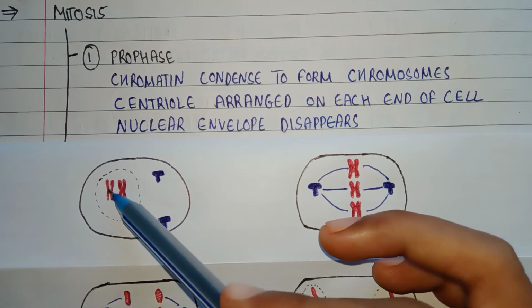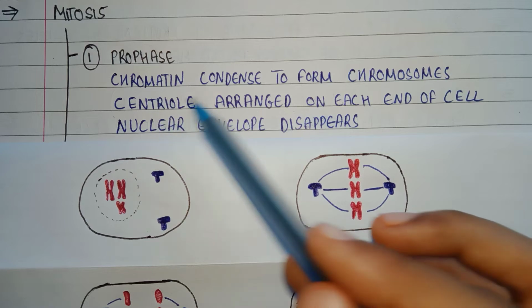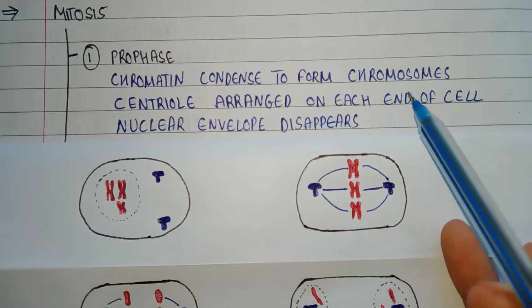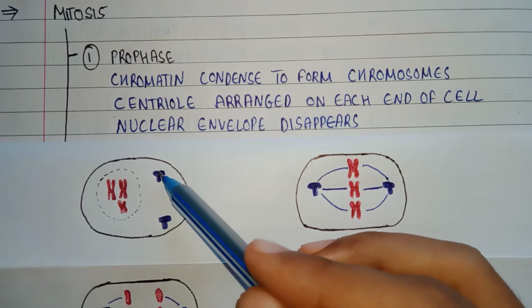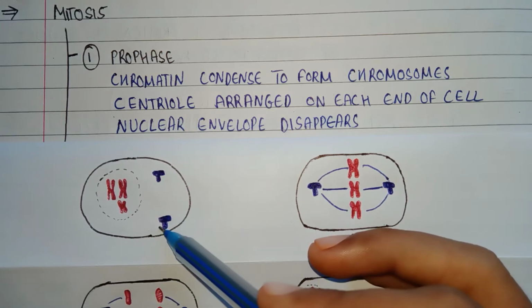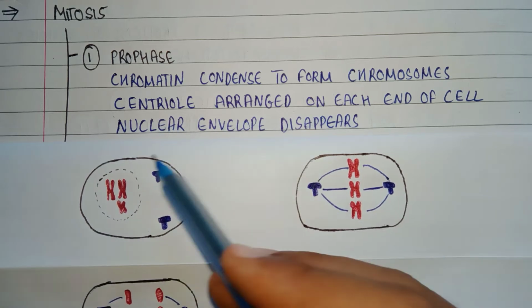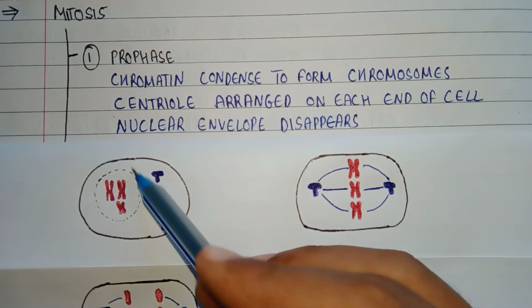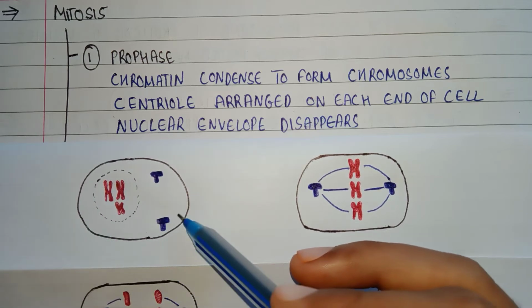Chromosomes are X-shaped structures. Second, the centrioles arrange on each end of the cell. And third, the nuclear envelope disappears. The nuclear envelope or nuclear membrane starts disappearing. This is all about prophase.